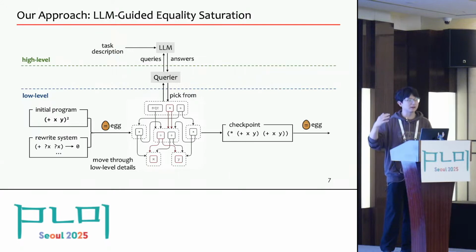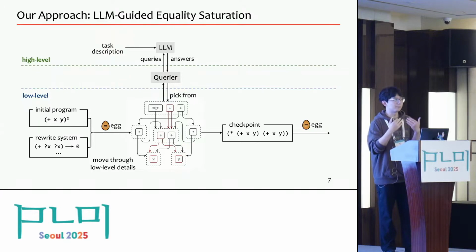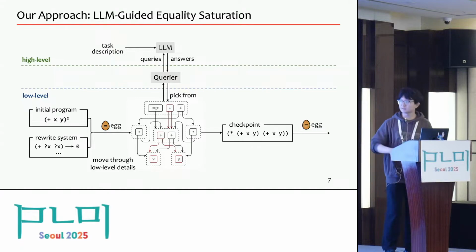We will run rewrite or equality saturation again to move to the next checkpoint and then run the queries again. This process will repeat and repeat until we find an expected result or the whole process converges. Okay, so this is the high-level workflow of how large language model-guided equality saturation works.